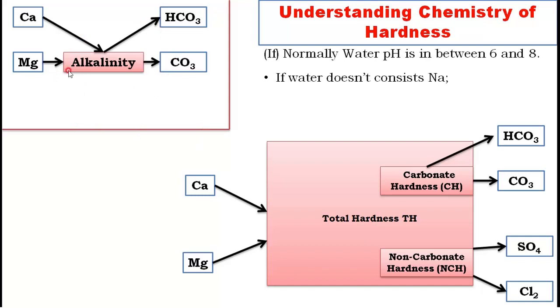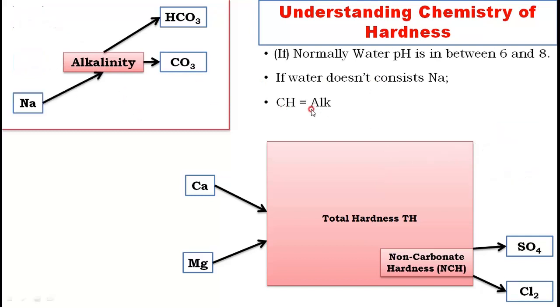In this case you can see here Ca, Mg, HCO3, CO3. This diagram and this diagram look the same. Therefore, I can say alkalinity equals carbonate hardness. If sodium is absent, then alkalinity and temporary hardness are both the same.